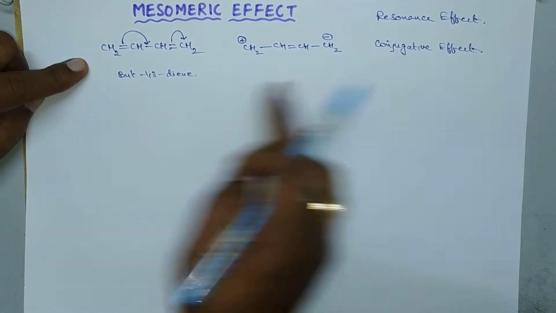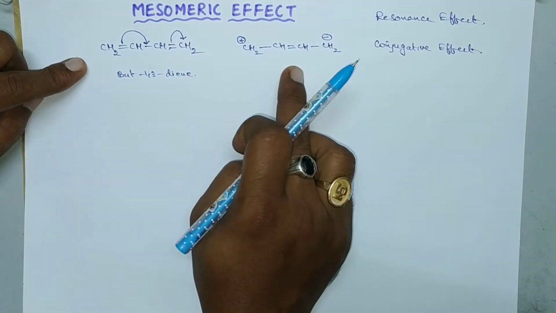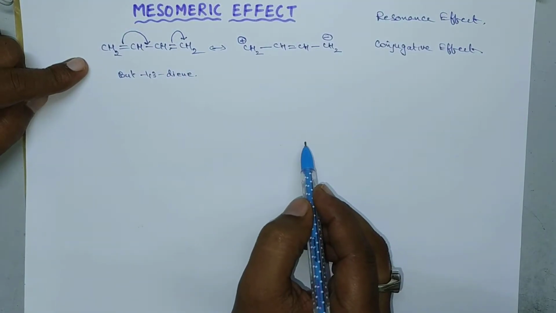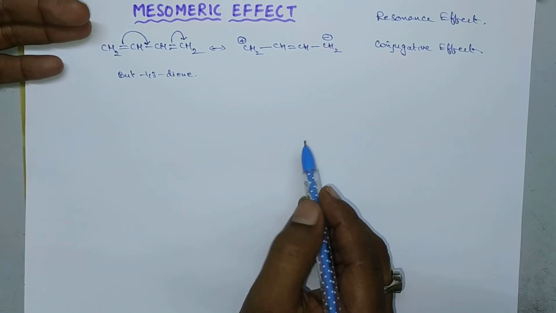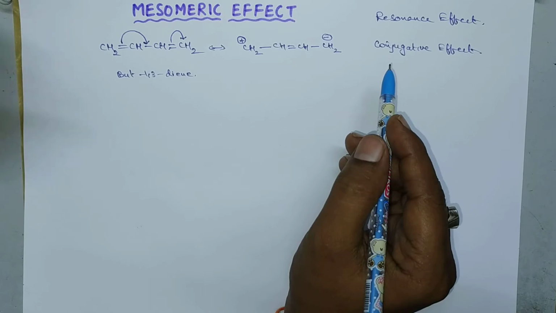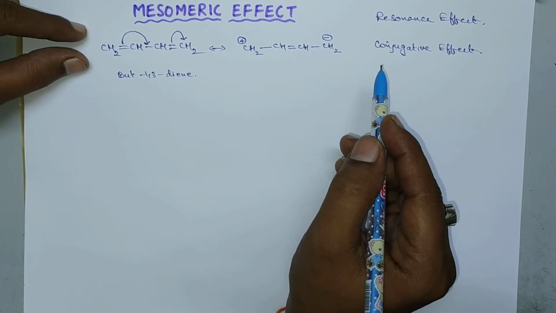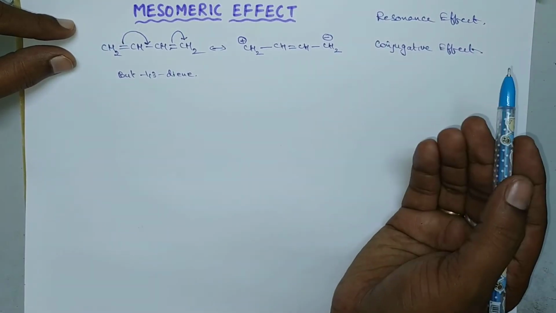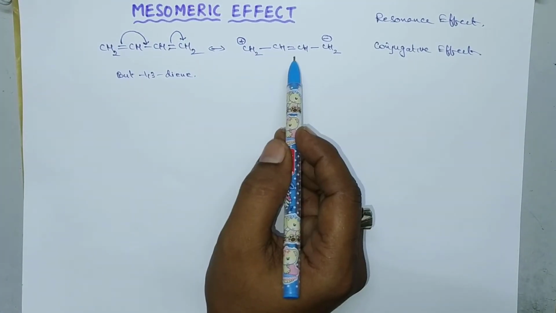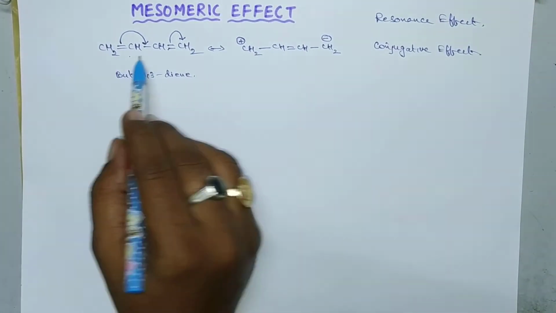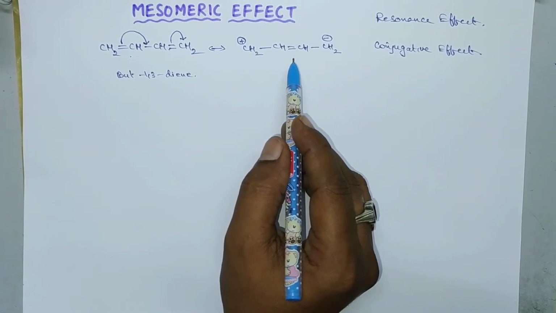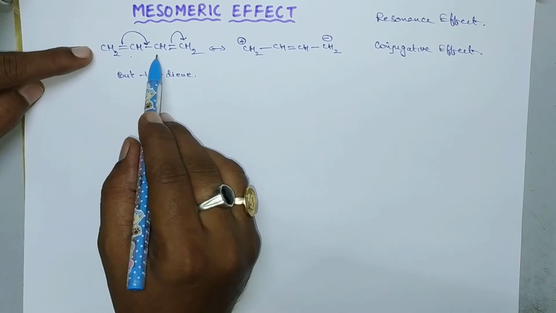Here it forms only 2 types of structures, that is these 2 are said to be resonance structures. Greater the number of resonance structures, greater will be the stability of the molecule. If any molecule undergoes mesomeric effect, that molecule is said to be more stable. Suppose this forms 2 resonance structures, and suppose if you take any molecule that forms 5 resonance structures, that molecule is more stable than this one.